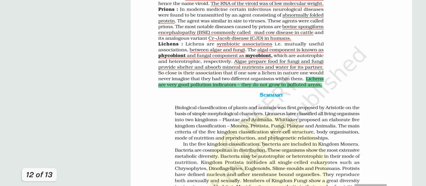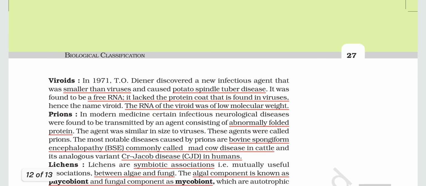Then coming to the last page of the chapter, viroids. In 1971, a scientist discovered a new infectious agent that was smaller than a virus. First we thought bacteria were the smallest organisms, then came the virus, then the viroids. These are the smallest disease causing agents.